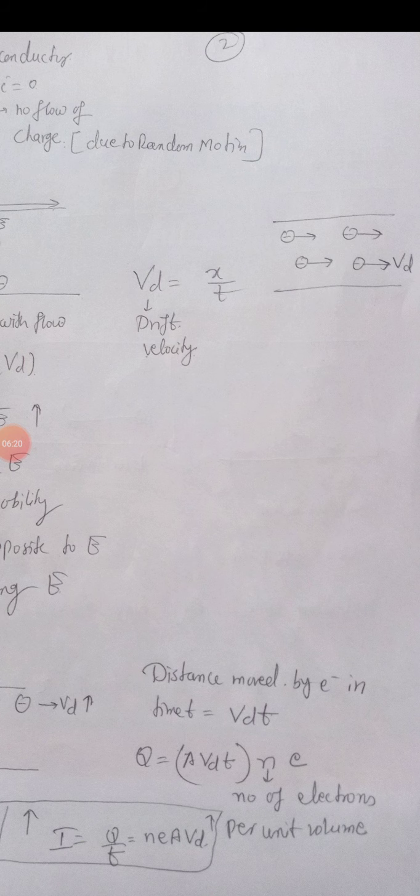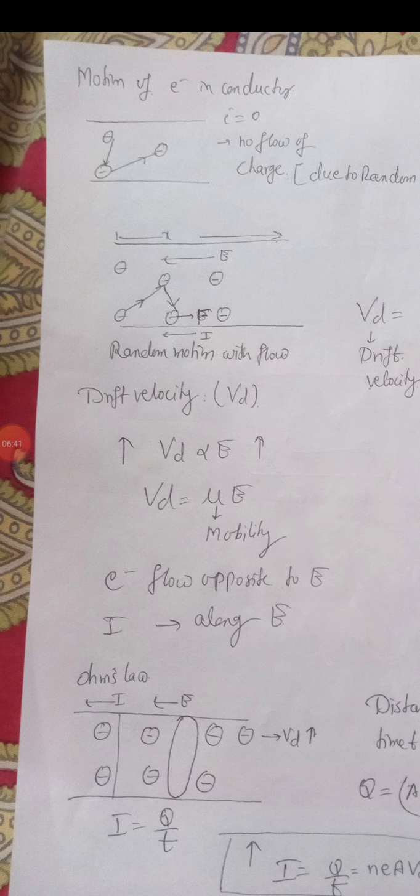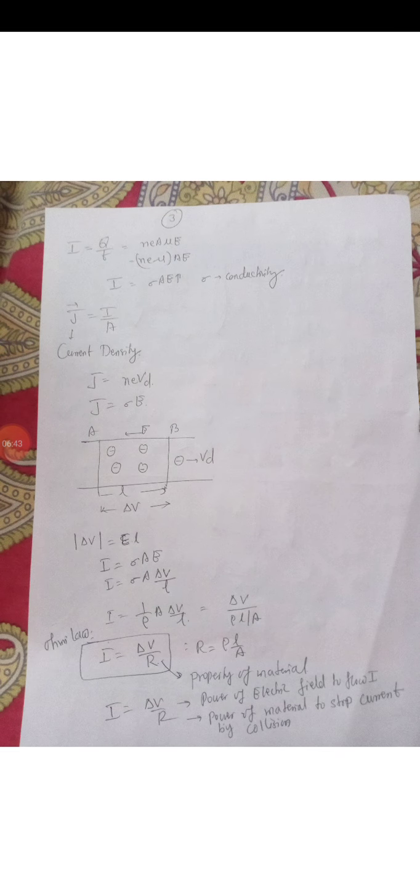Now current is rate of flow of charge. You already know it. So here you got a relation between current and drift velocity. Very important relation, student: I is equal to nAeVd. Higher the drift velocity, higher is the current. See, I have drawn the arrow upward here also. Higher the drift velocity, higher will be the electric current. So this is the relation between electric field and electric current.